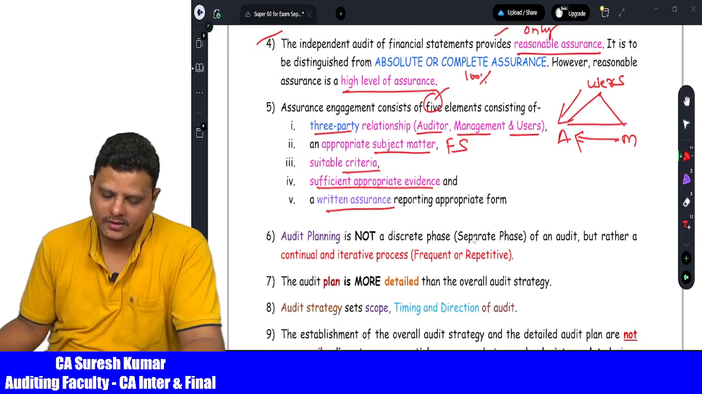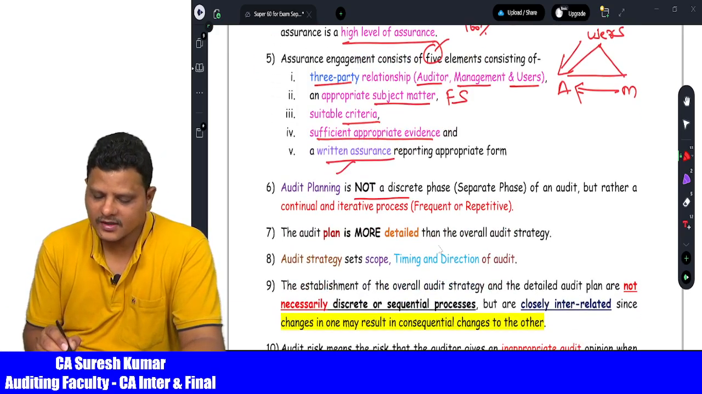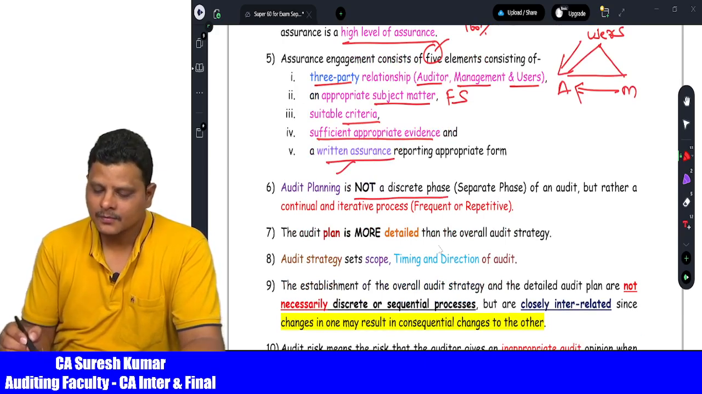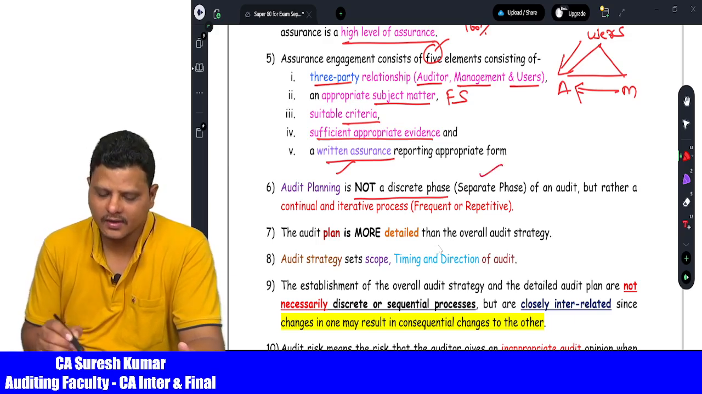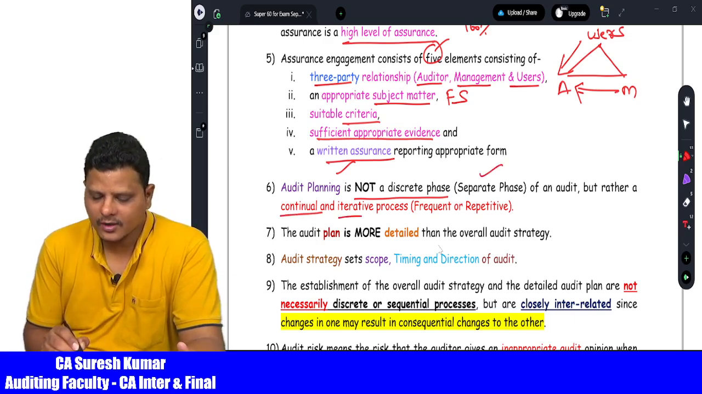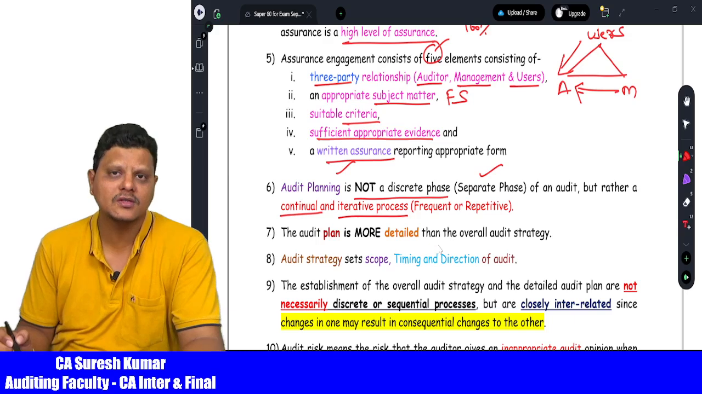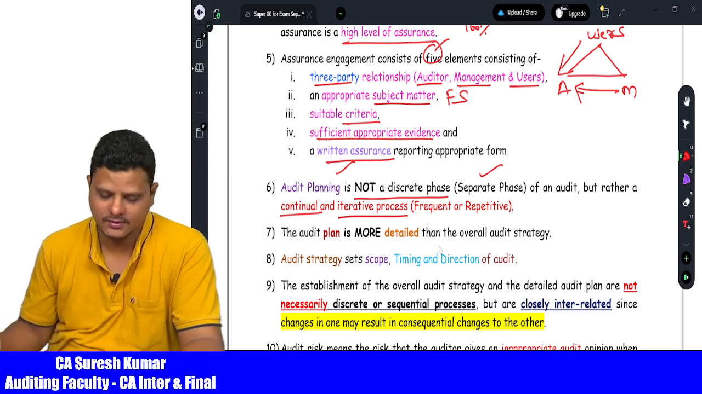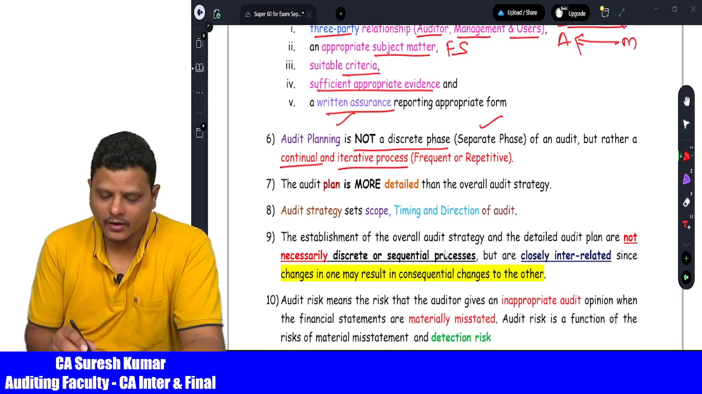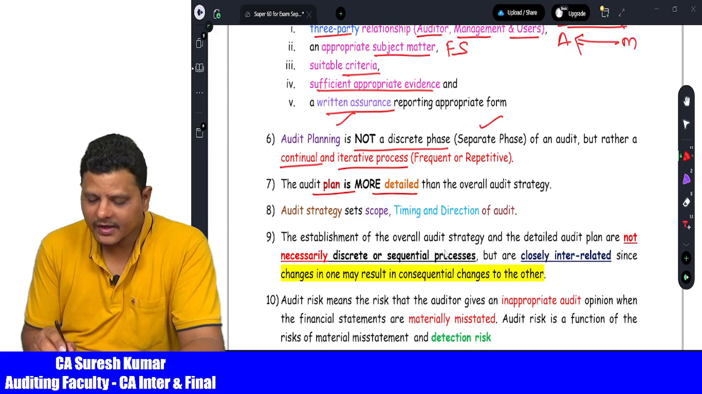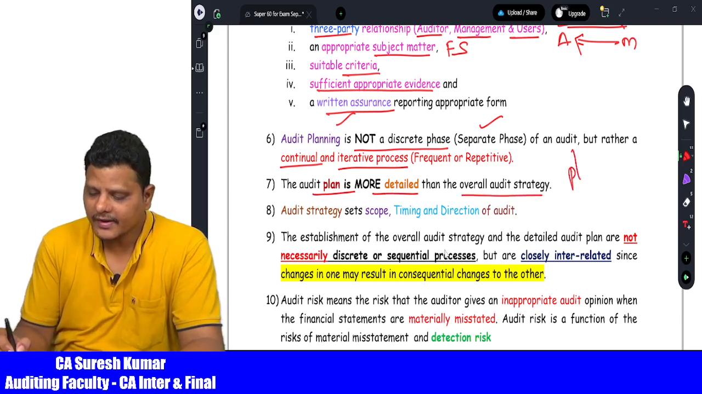Then comes the next point, planning. Audit planning is not a discrete phase, an examination question, which is nothing but it is not a separate phase of an audit, but rather a continual and iterative process. So which means audit planning is nothing but a repetitive process, it is not a one-time process. One more examination question may be tested. The audit plan is more detailed than the overall strategy. So which is more detailed? The plan is more detailed.